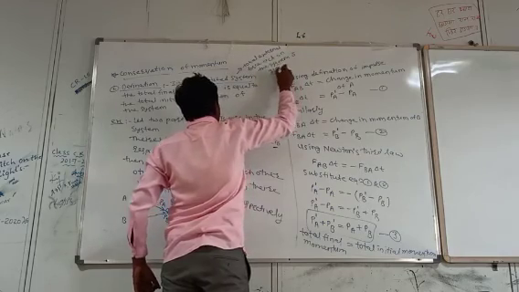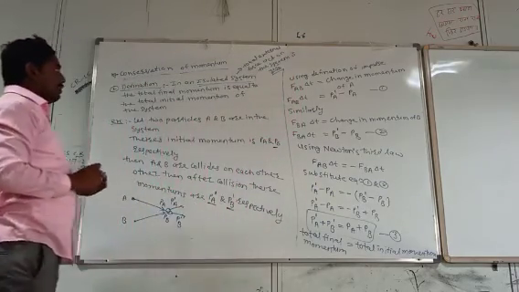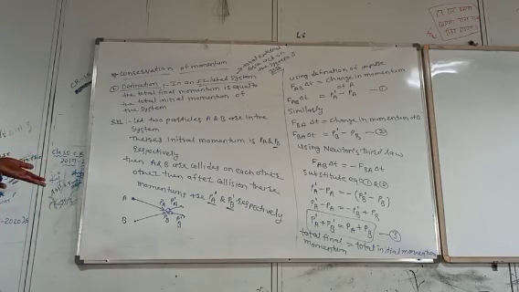Write down the definition of an isolated system: if the total external force acting on the system is 0, then that system is known as an isolated system.